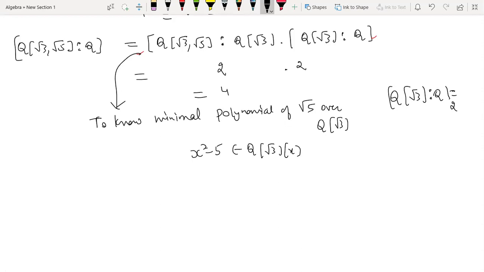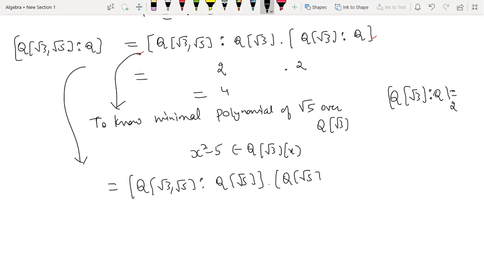So we could split it this way. You could also write it like this: Q(root 3, root 5) over Q(root 5), into Q(root 5) over Q. That means out of the two elements which are separated by a comma, you can pick any one of them to create the chain.